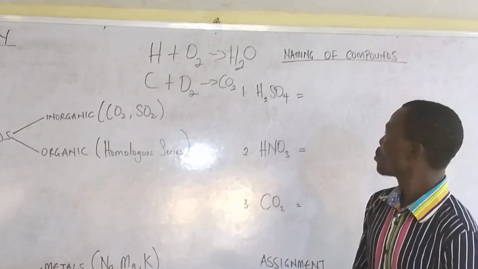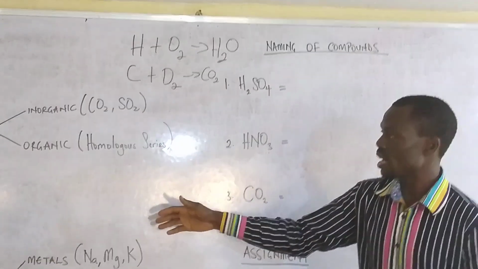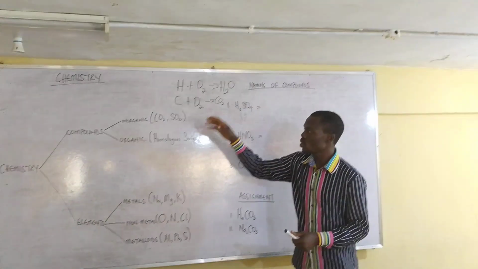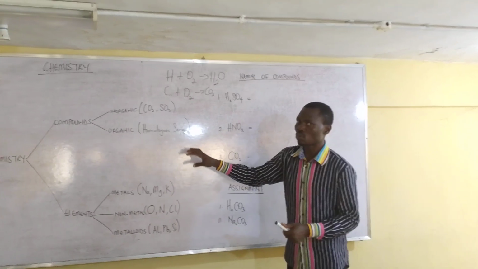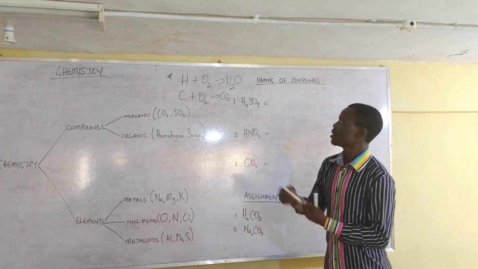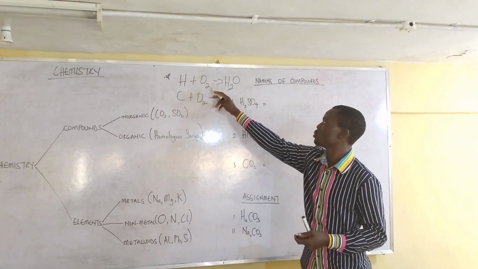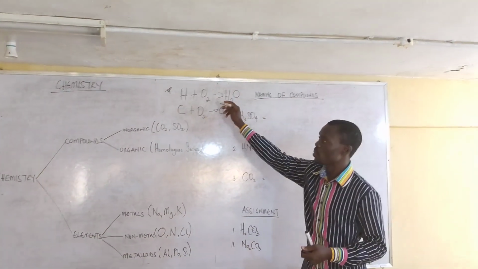We are going to be talking about this in our subsequent videos, topic by topic, to ensure that we deliver what we are talking about. However, this equation here, H plus O2 to give water, is not balanced.